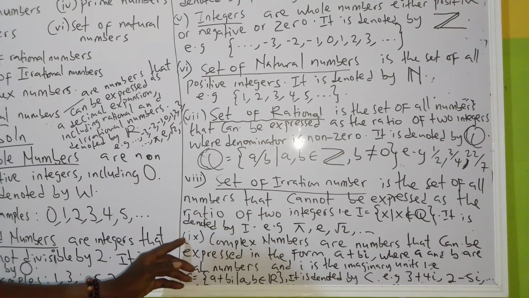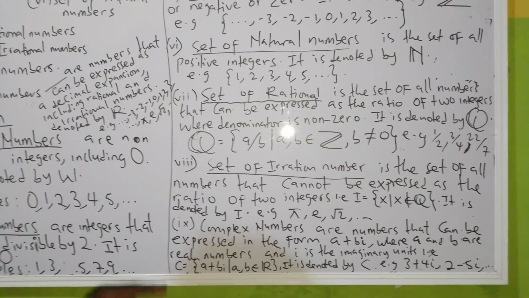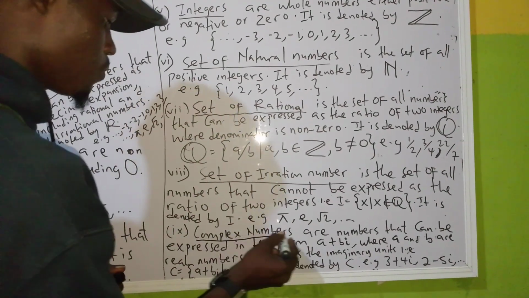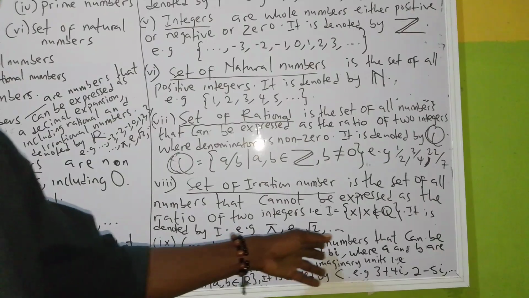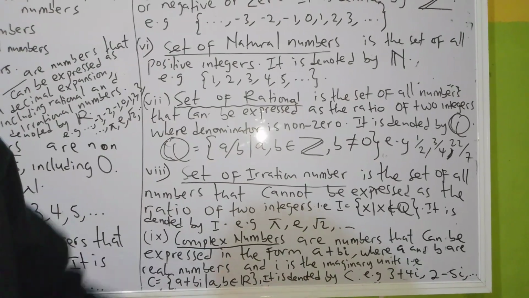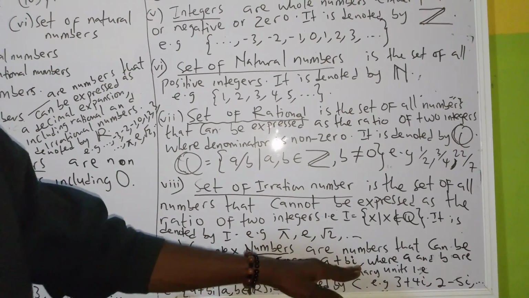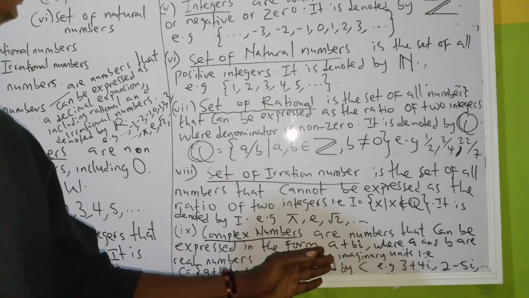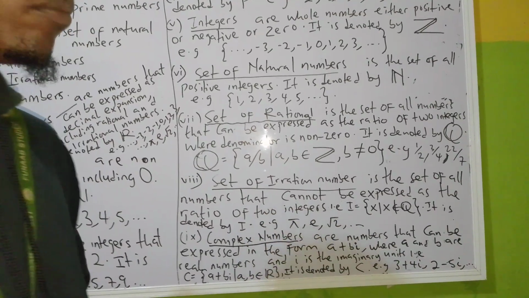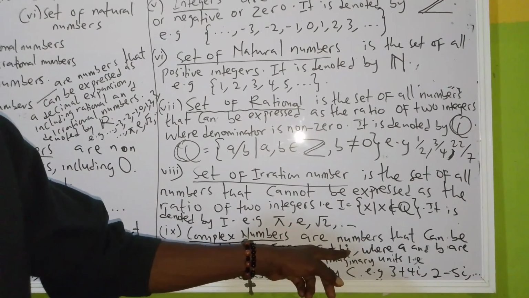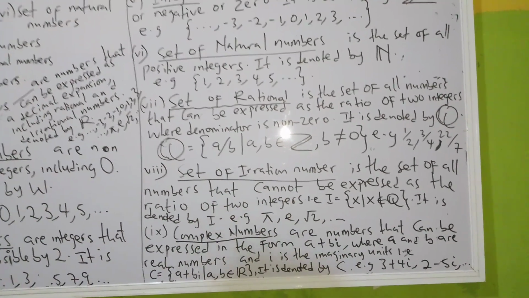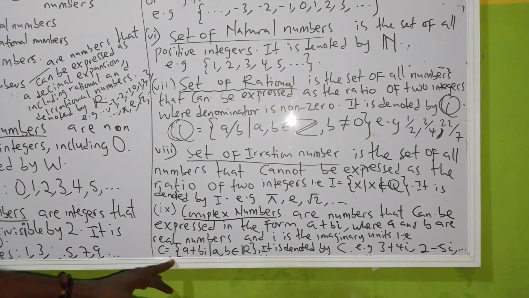Number 9, complex numbers. Complex numbers are numbers that can be expressed in the form a plus bi. So whenever you see numbers that are in this form, they are called complex numbers, having i. You understand? Where a and b are real numbers and i is an imaginary number. This i here is called an imaginary unit, but this a and b here are called real numbers. You understand?